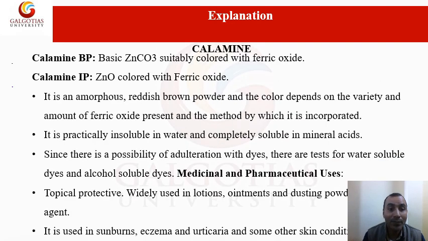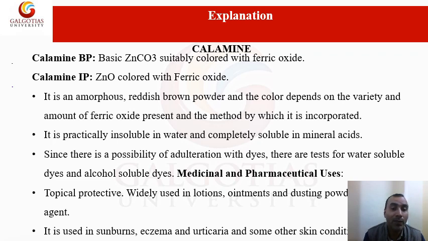So at last we are seeing calamine. Calamine also has an astringent property. Why? Because it contains metallic salts like zinc oxide and ferric oxide. Zinc and ferric are both present together, so it will act as an astringent. Here we are saying zinc oxide is colored with ferric oxide, mixed with ferric oxide. Calamine IP, and the calamine BP is present here in the market.